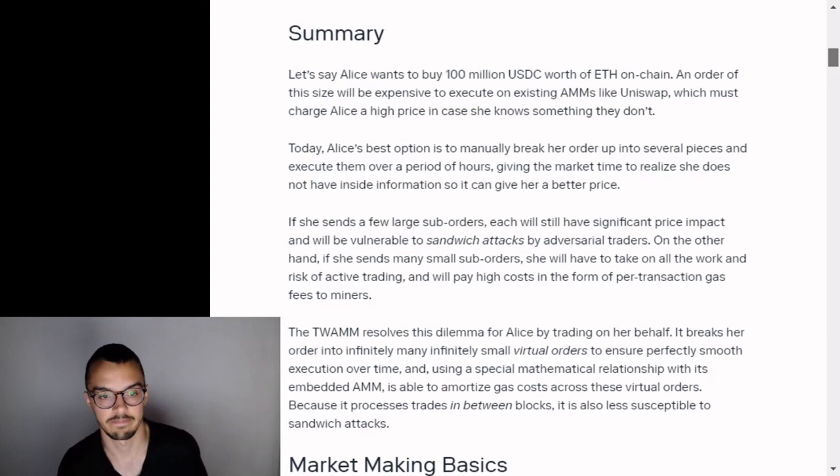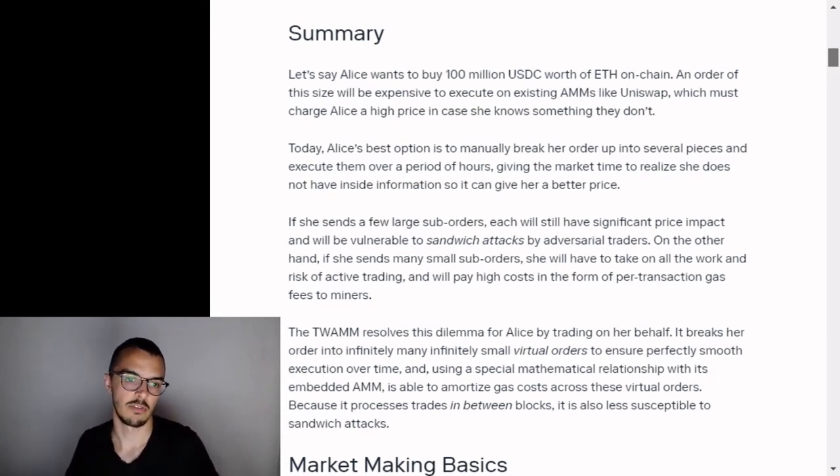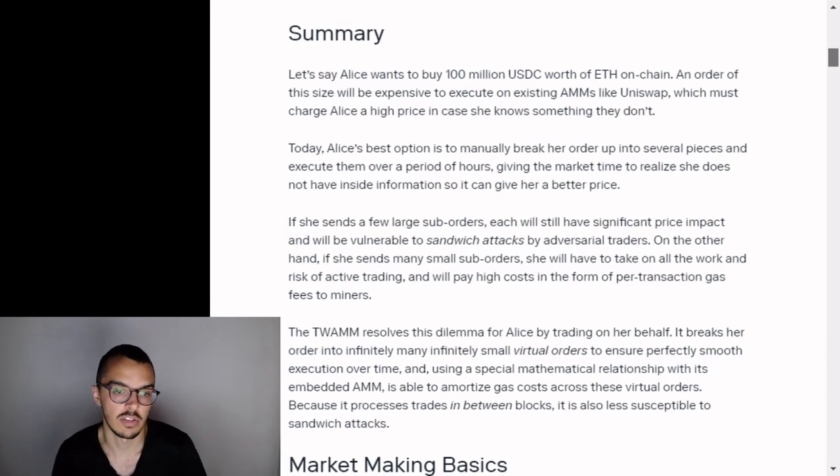If she sends a few large sub-orders, each will still have a significant price impact and will be vulnerable to sandwich attacks by adversarial traders. On the other hand, if she sends many small sub-orders, she'll have to take on all the work and risk of active trading and will pay high costs in the form of per-transaction gas fees to miners.